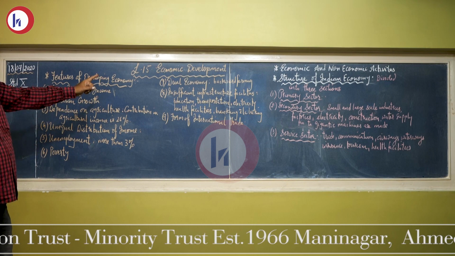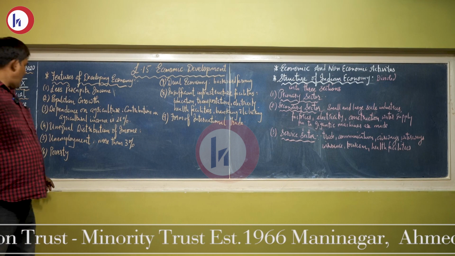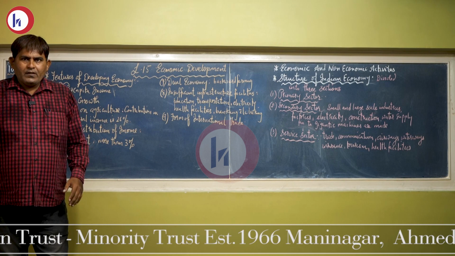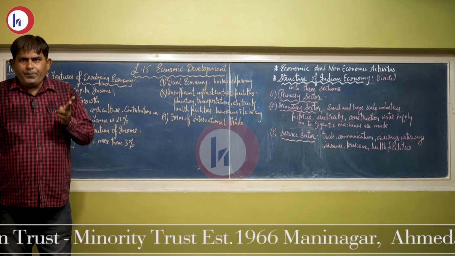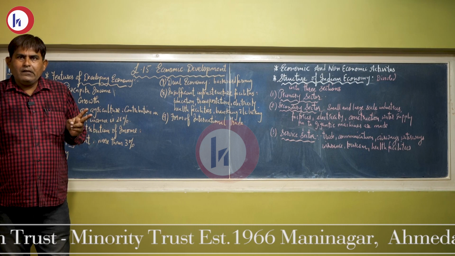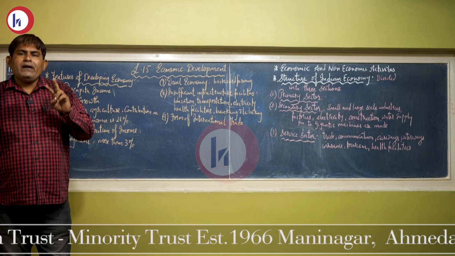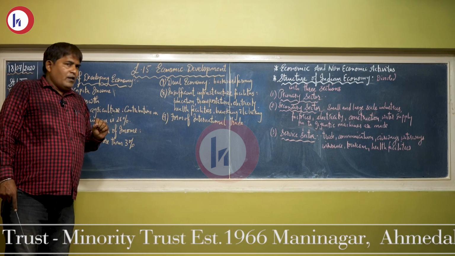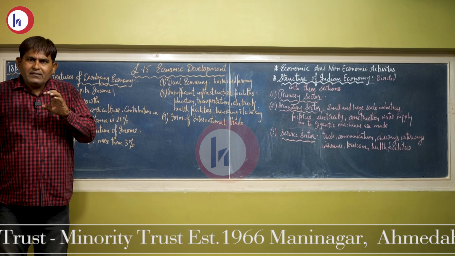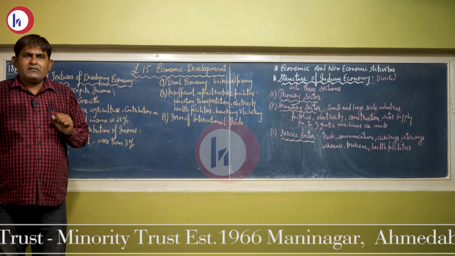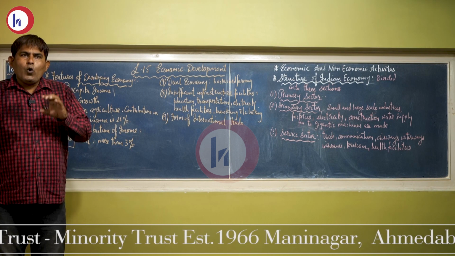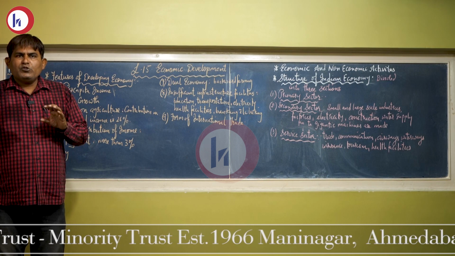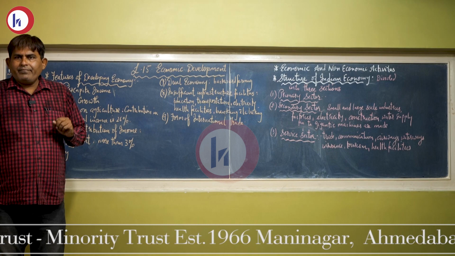A seventh feature is dual economy. Here you compare the people who are living in the city and the people who are living in remote villages. Even today, you will come across people or farmers using old methods or old tools for tilling the land.